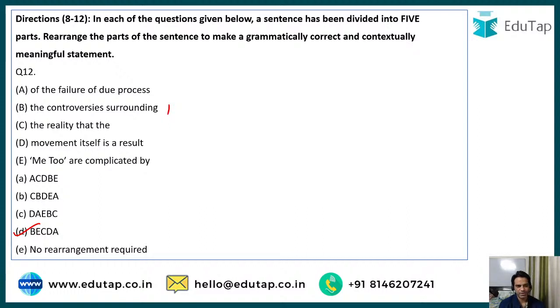Amazing, guys. Very well done. I'm proud of all of you. The way you are answering and responding to these questions. I think you are on the right track, and I think you will definitely score really high, at least in English. I'm not sure about other subjects, but at least English, you'll be able to score really well. Keep up the good work, guys.